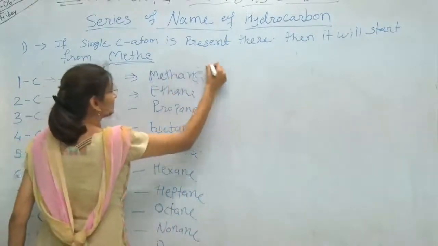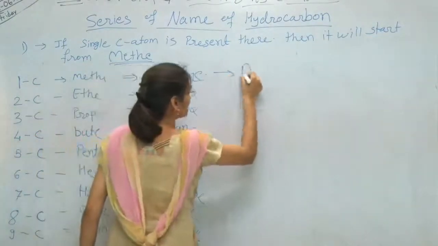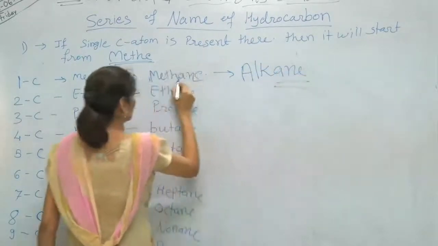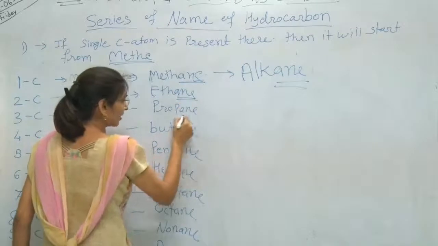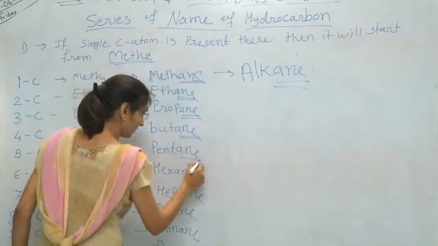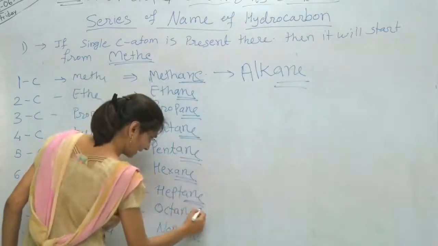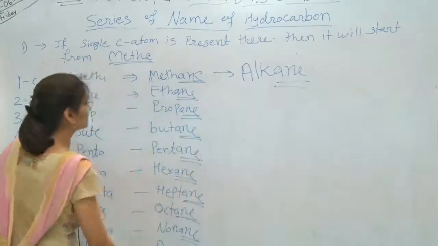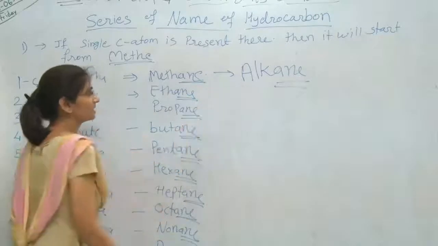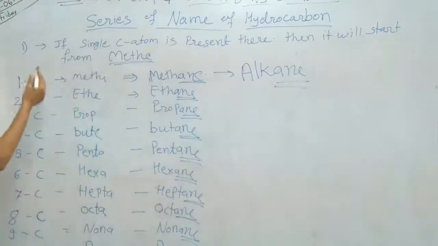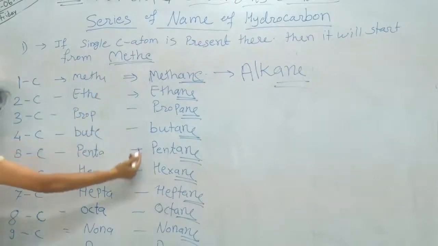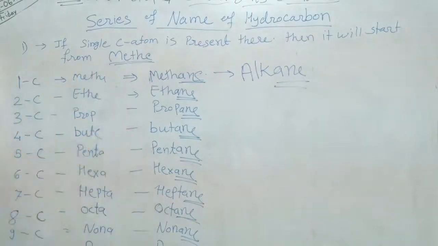Here the series is from the alkane group, ANE. So each hydrocarbon name has the suffix ANE. You will find the ANE suffix in each name from this series. So I hope you understood how the name of these hydrocarbons is derived.